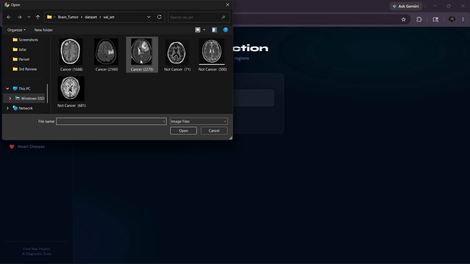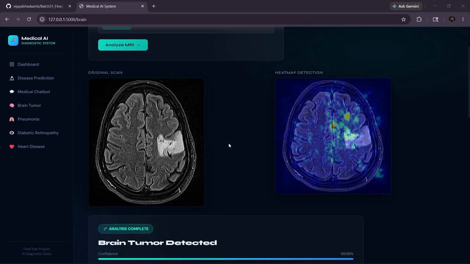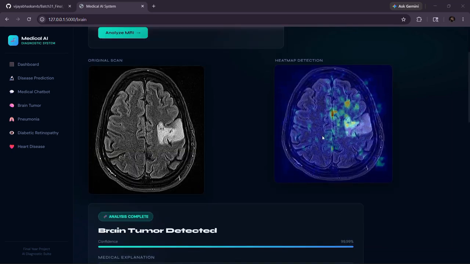We give an input as an image, the MRI scan of the brain. So let's give a cancer image and analyze. As you can see, it uses saliency and marks where the abnormalities are in the image compared to a non-affected brain.